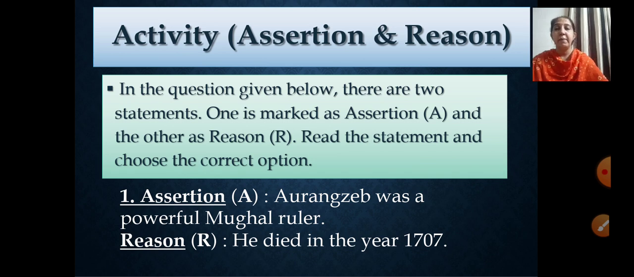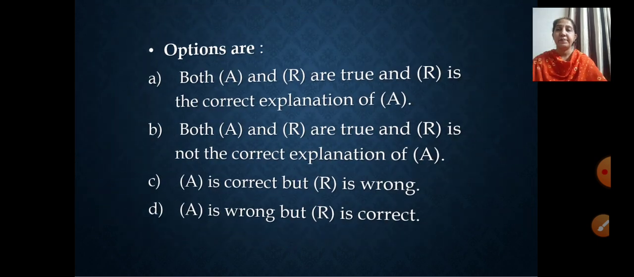I will tell you. But before that, let's see what is the assertion that has been given to you in the first example here. In question number one, the assertion is given as: Aurangzeb was a powerful Mughal ruler. This is the statement given in assertion. And the next is the reason: He died in the year 1707. Now let's move to the options given here.